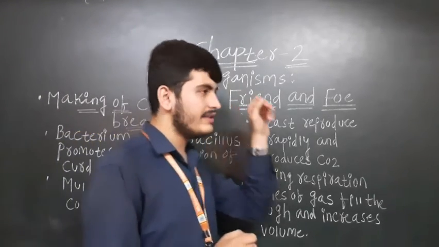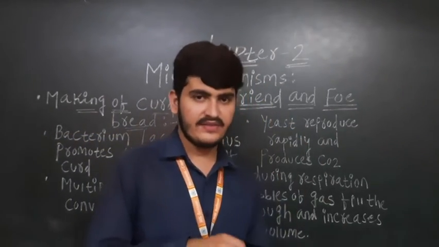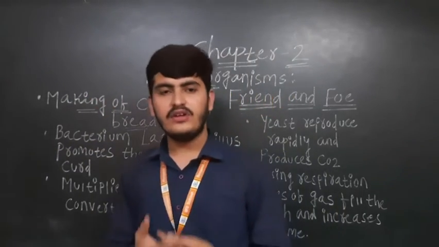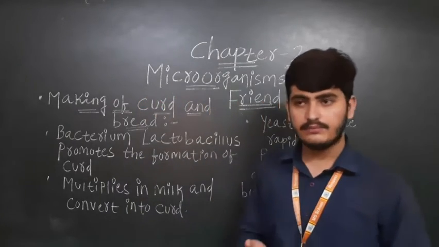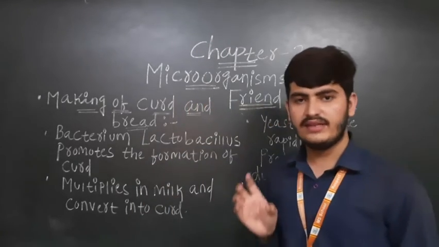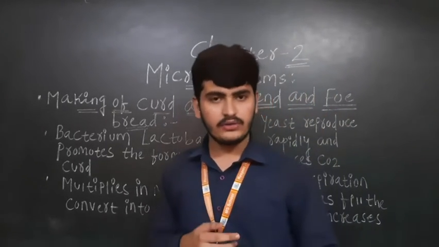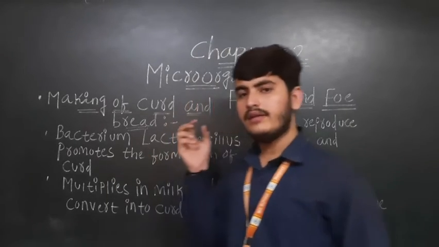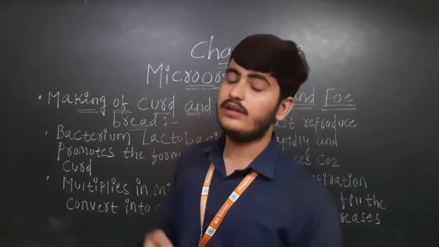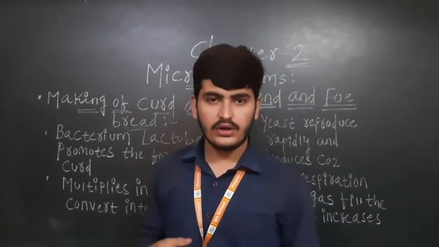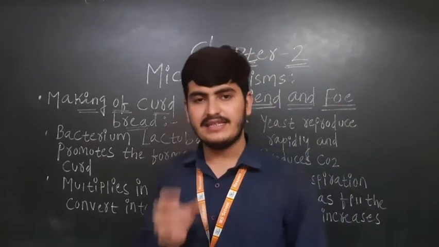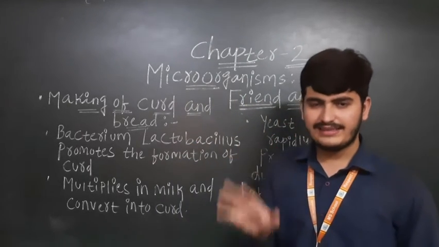We are not able to see microorganisms with our naked eyes. In our surroundings, we have seen different kinds of plants, animals and other living organisms. But apart from that, microorganisms are also present, though we cannot see them with our naked eyes. With the help of a microscope only are we able to see them. Then I told you to perform two activities: collect some soil, let it settle down in water, and look at that water with a microscope. You will see very small, tiny organisms present in that water.